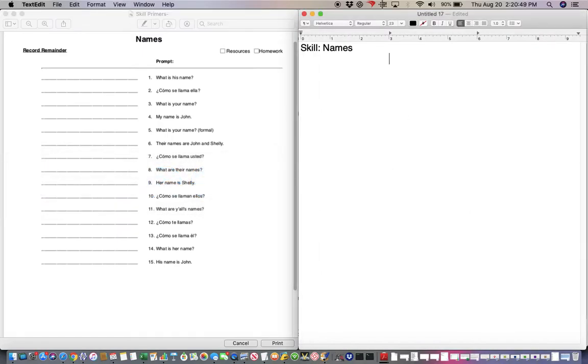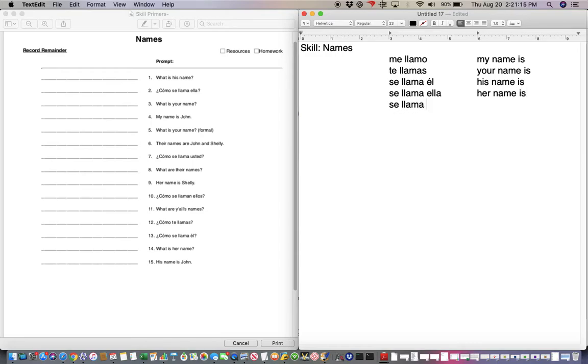Alright, the notes for saying names are as follows. Me llamo is my name is. Te llamas is your name is. Se llama, if we follow it with él, is his name is. If we follow it with ella, it's her name is.